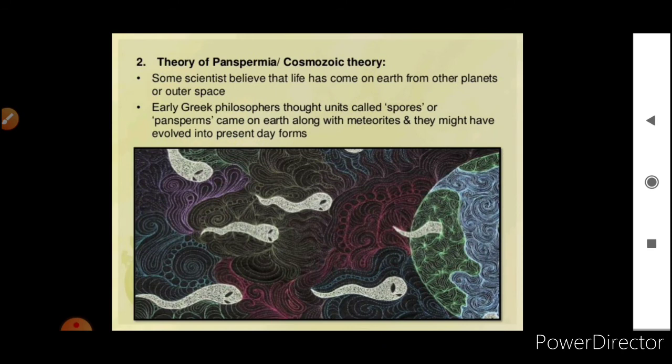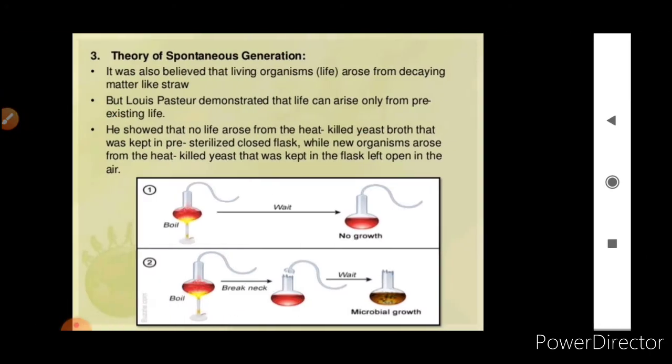These are only theories, remember that. The other theory was panspermia, the cosmozoic theory. Here some scientists believe that life came to Earth from other planets or outer space. Early Greek philosophers thought units called spores or panspermia came to Earth along with meteorites and might have evolved into present day forms.